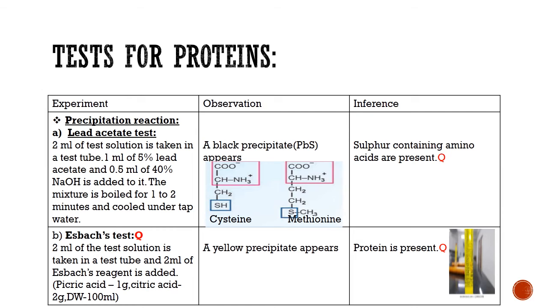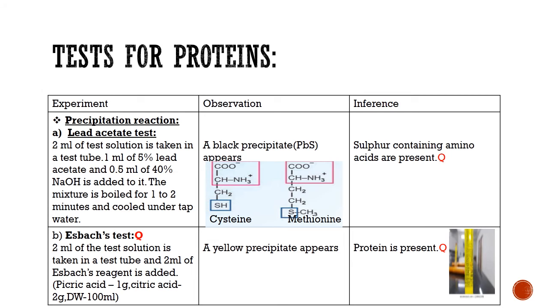We know there are two sulfur containing amino acids. One is cysteine, one is methionine. Cysteine gives the test positive, but methionine does not give the lead acetate test positive. Why? Because cysteine has the sulfhydryl group, and this sulfhydryl group reacts with lead acetate and a black precipitate of lead sulfide is formed. Whereas methionine does not have the free sulfhydryl group, the terminal sulfur group is occupied with the methyl group. So it won't react and we don't get a black precipitate.